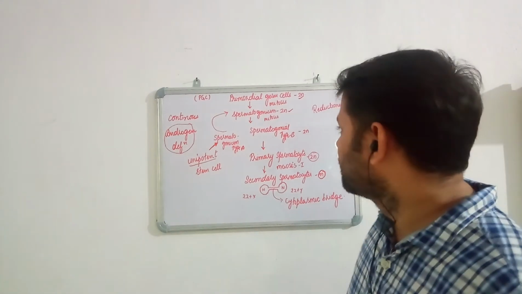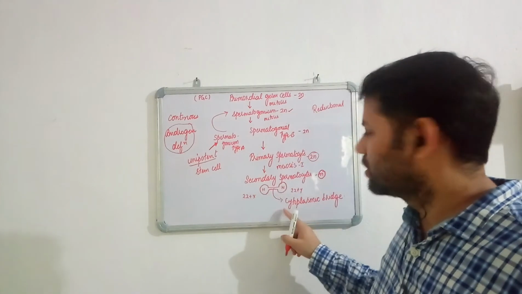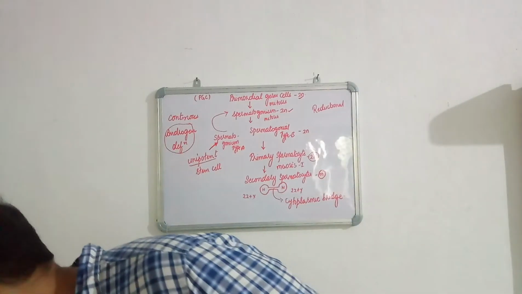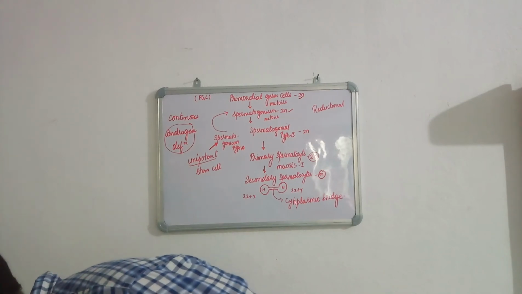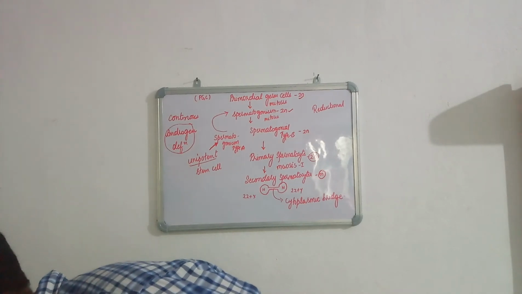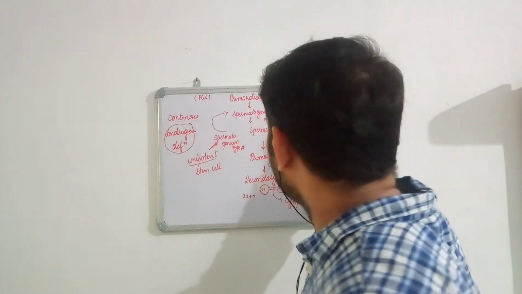Clear till here? If it's clear, we'll just move on. So we have reached the secondary spermatocytes. These secondary spermatocytes are the first cells which are haploid in nature in the process of spermatogenesis.